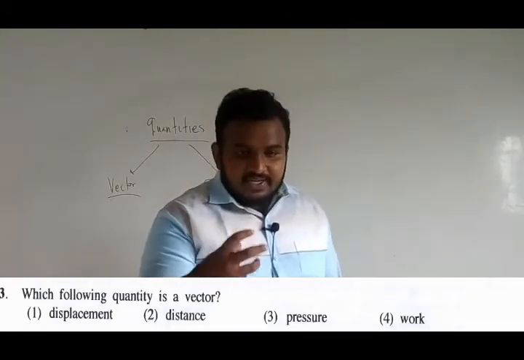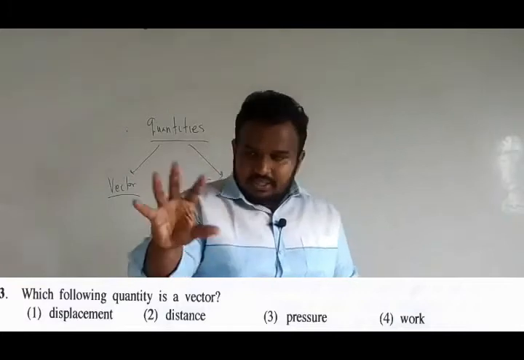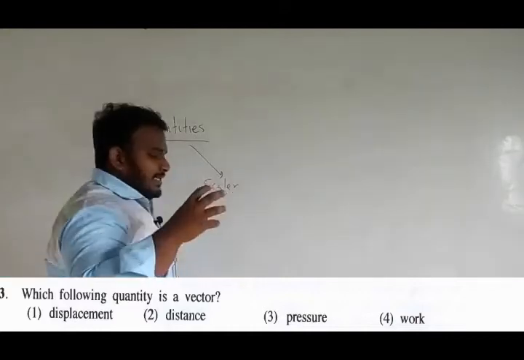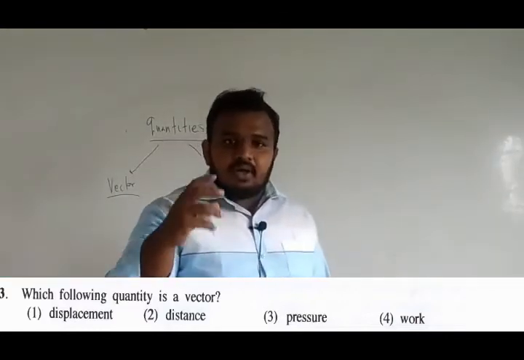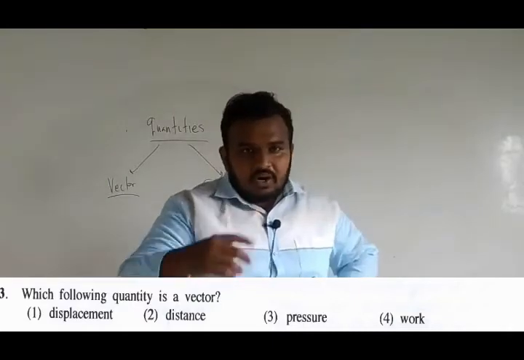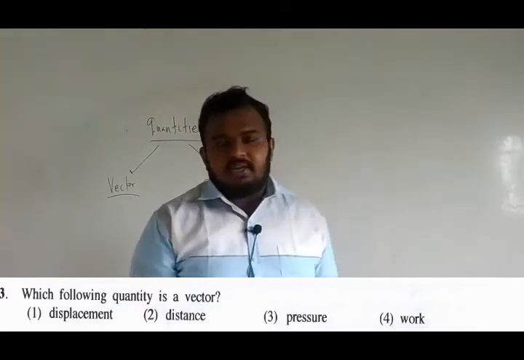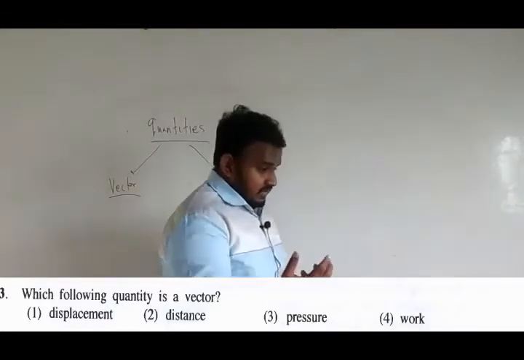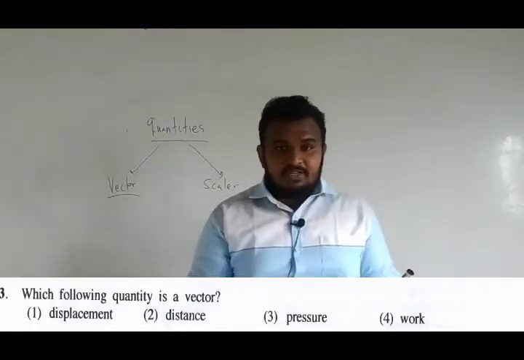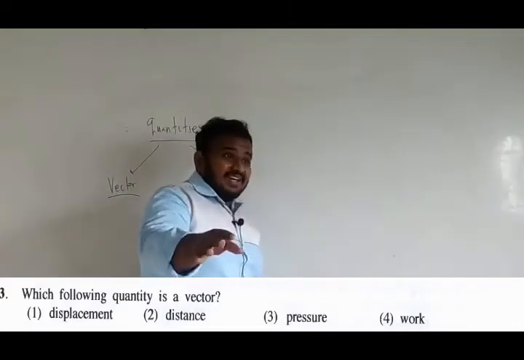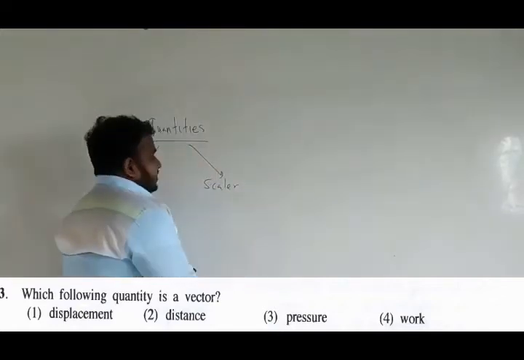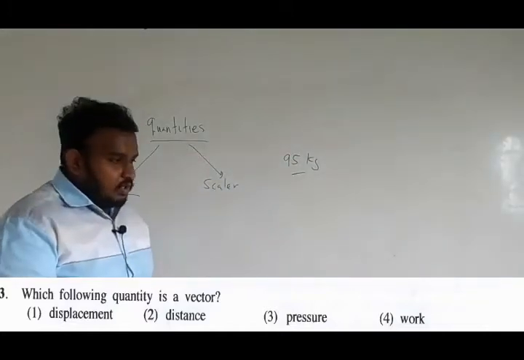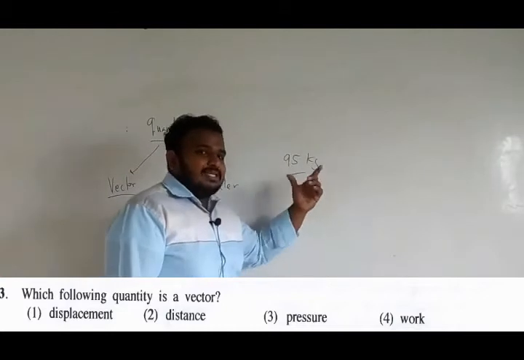Okay, the quantities which require magnitude, amount, and the direction, we call them what? Vectors. And the quantities which require only magnitude for the description, only the magnitude is sufficient for the description, we call scalar. For example, if anyone asks you what is my mass, you know, typically I am a very slim guy, right? However, if anyone asks you what is my mass, I am going to answer let's say about 95 kilogram, guys. If I answer 95 kilogram, the mass is a quantity.